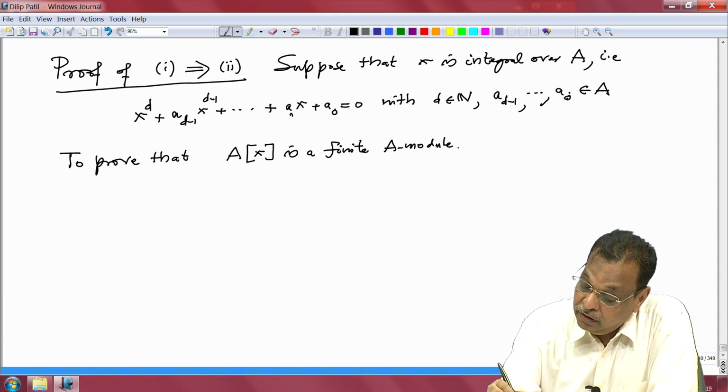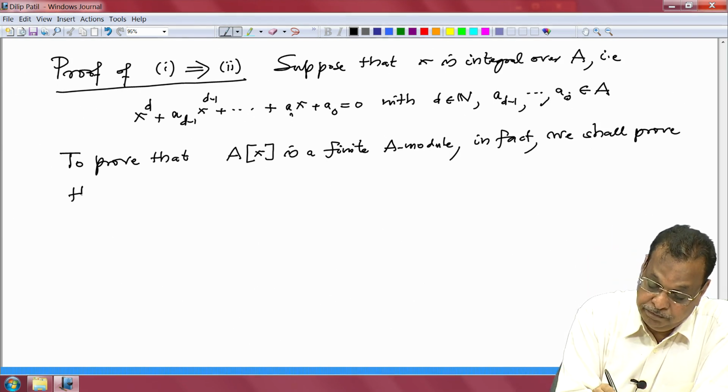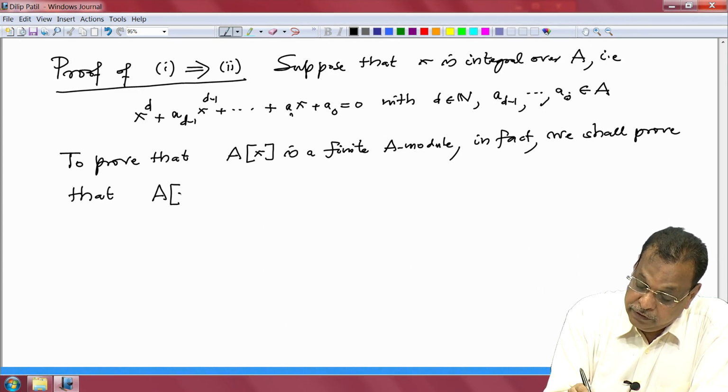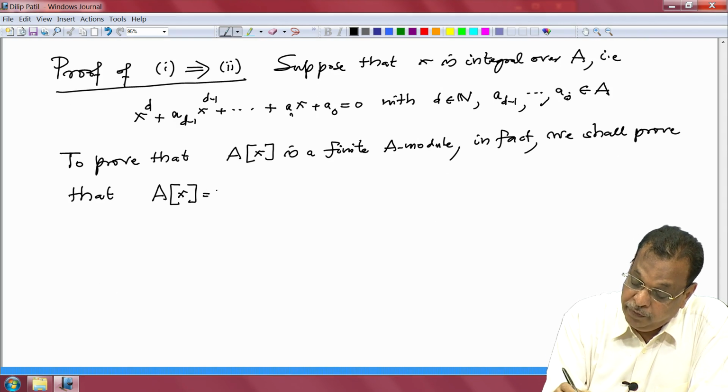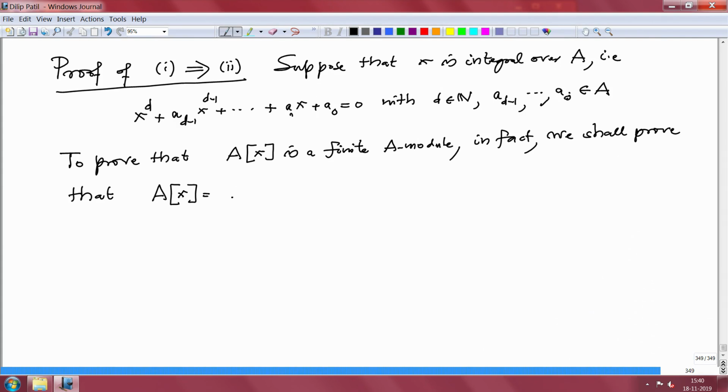So, in fact we shall prove that this subalgebra A[x] is generated by 1, x, up to x^{d-1}.